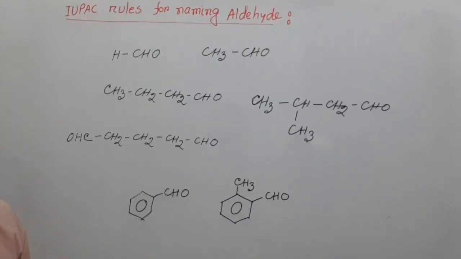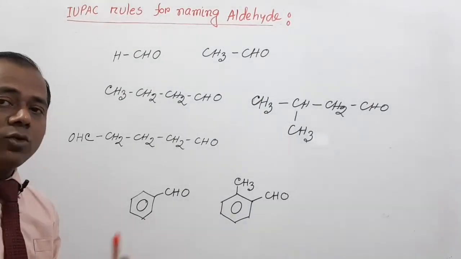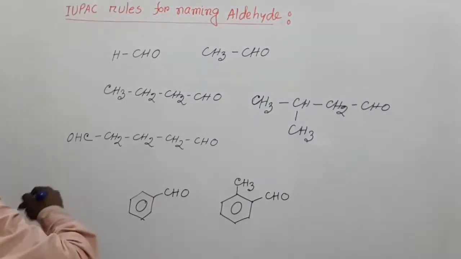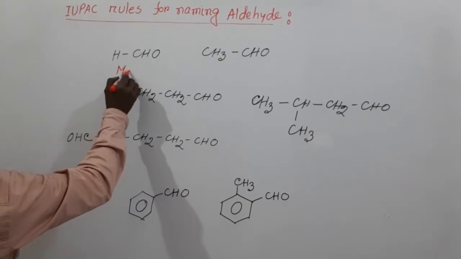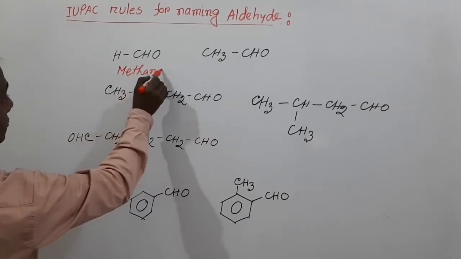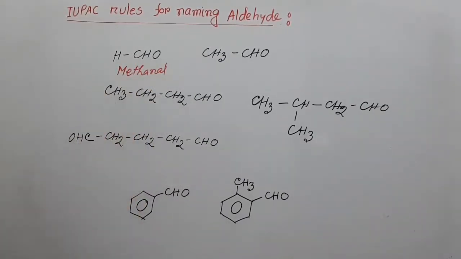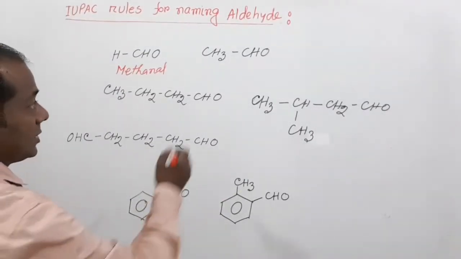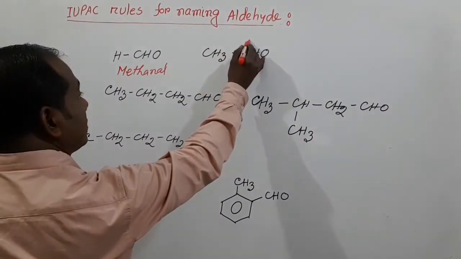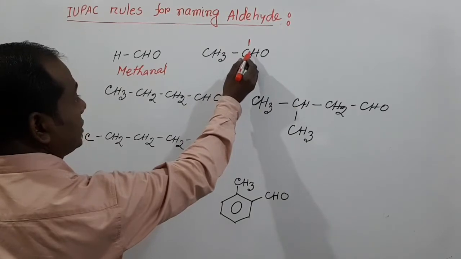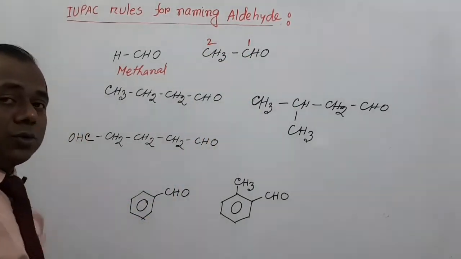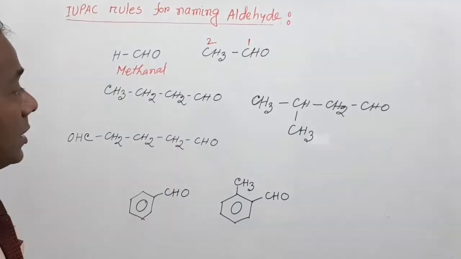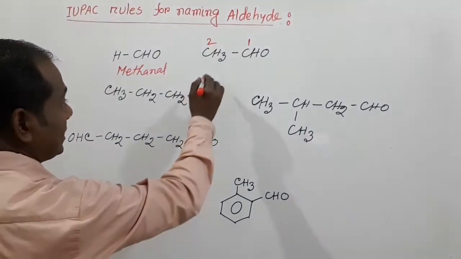My dear students, according to our discussion, we can say that the name of this compound is methanal, because here one carbon is present. Here the CHO is 1 and this is 2, and 2 carbons are present in this compound, so this is ethanal.